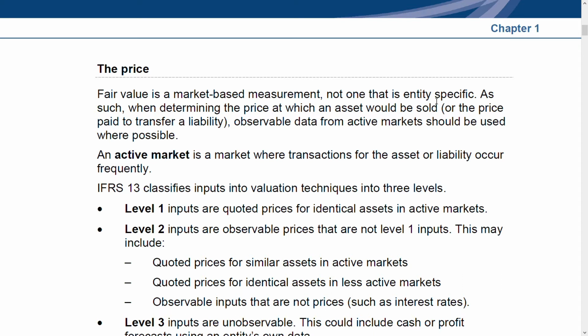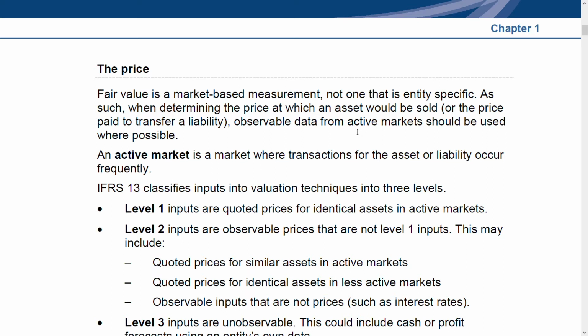As such, when determining the price at which an asset would be sold or the price paid to transfer a liability, observable data from active markets should be used wherever possible. What is your first source for finding the price? Observable data from active markets. Say you have a product that is very common and openly bought and sold.